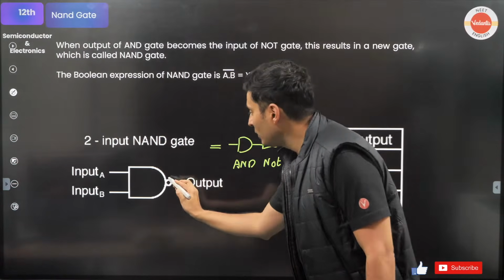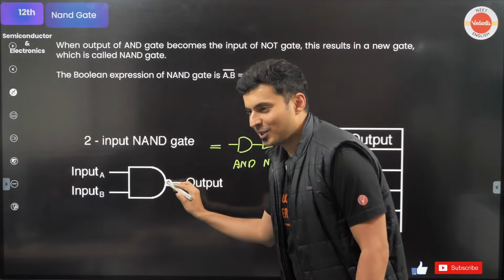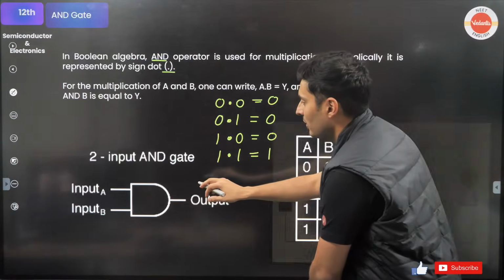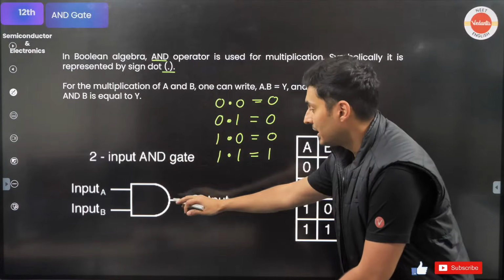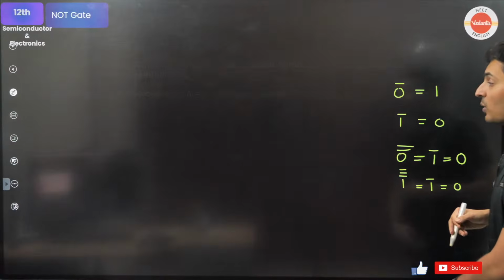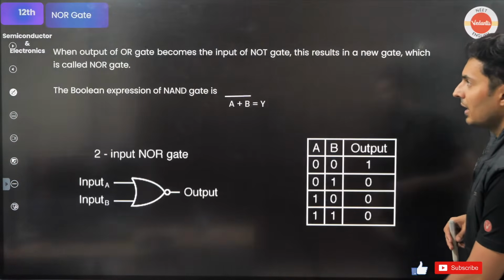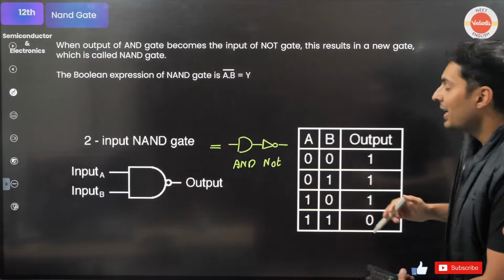That's why you see a dot over here. Do you see that? That dot was not there in the case of a simple AND gate. But the moment you put a dot, it is a NOT gate. Basically, it is a NAND gate.